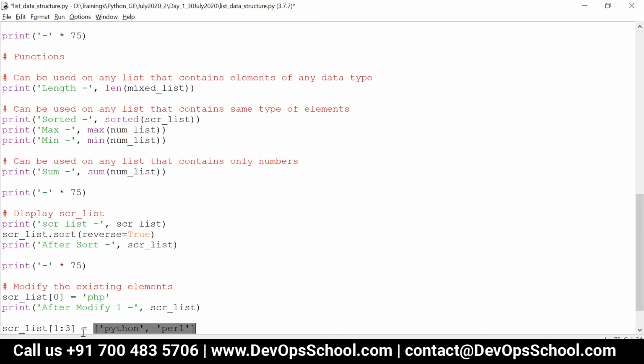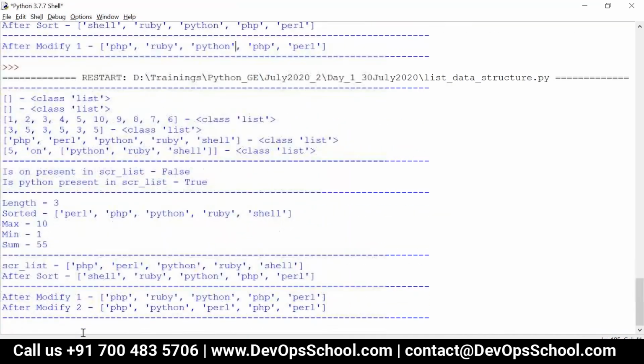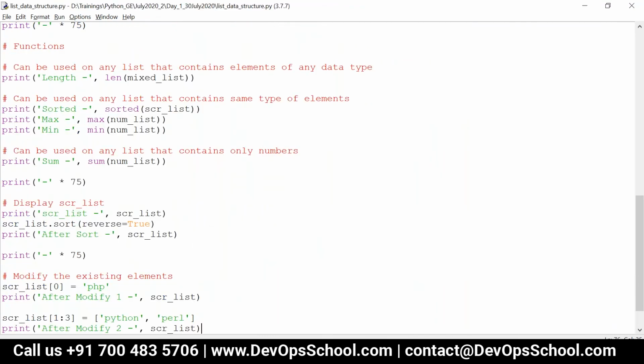Now let's write after modify 2, and then scr underscore list. So now you can see the output. In index 1 and 2, Ruby and Python have been modified to Python and Perl. So this is how you can modify a particular element.